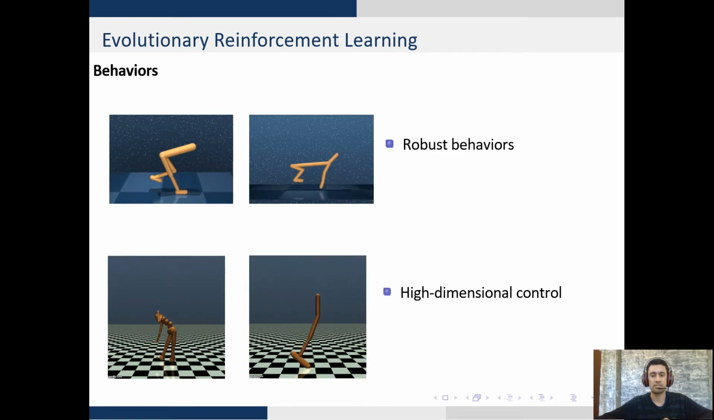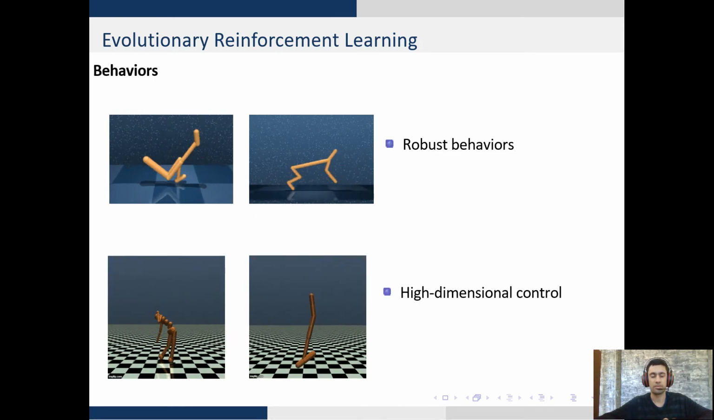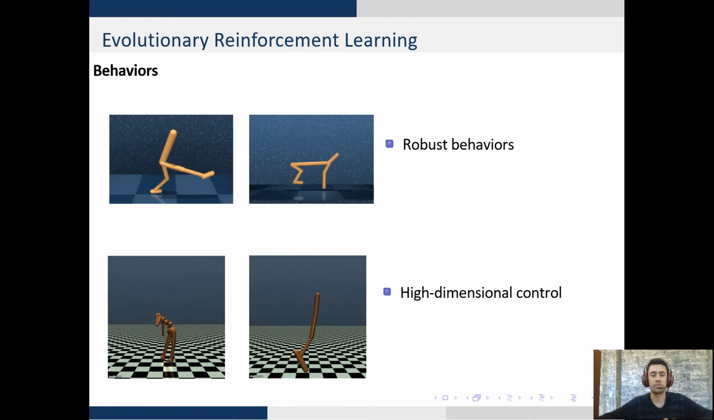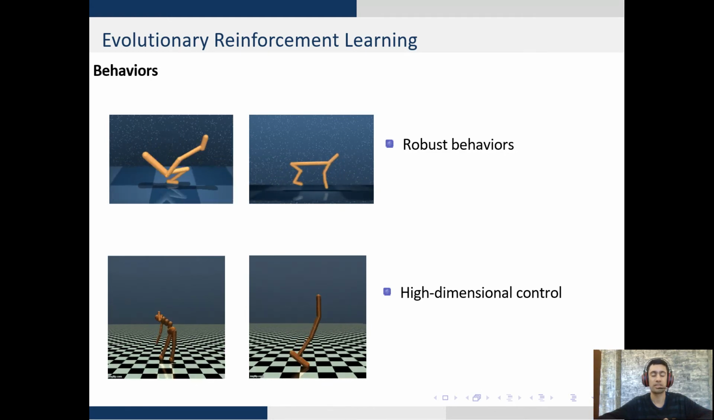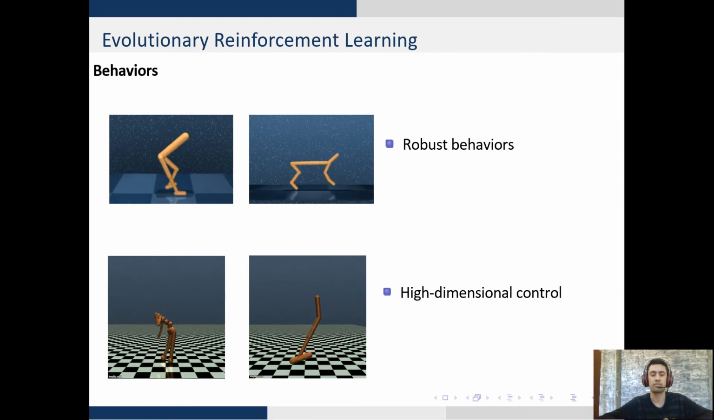Similarly, the agent extends itself to higher dimensional tasks. Note that the agent controls the 21 degree of freedom humanoid robot on the bottom left, which is significantly challenging from a control perspective.